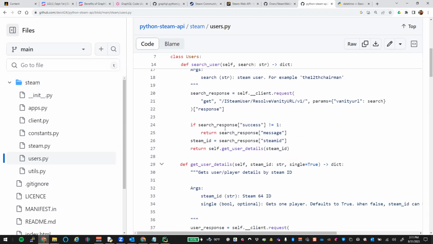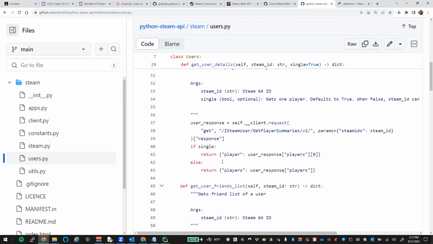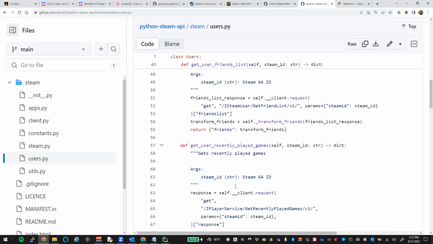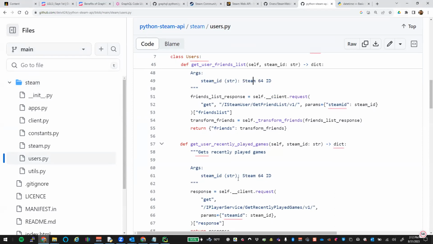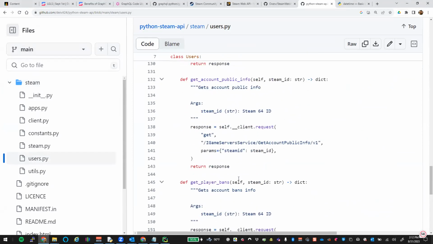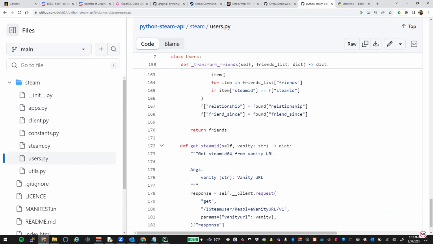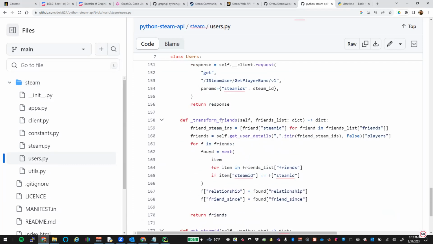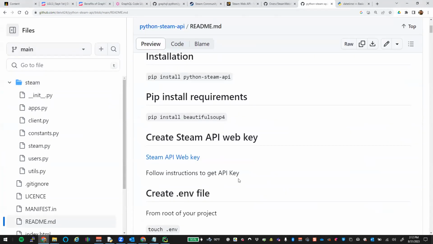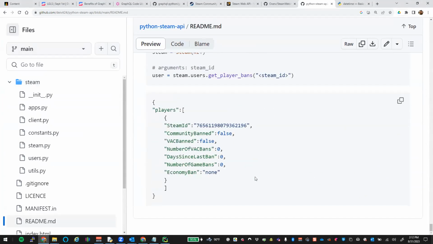So we have search for user, search user details, friends list, and notice it tells you what the argument you need to pass in. So in this case, it's wanting the Steam IDs for each one of these. So I'm sure there's a documentation page that tells you all the different options out of here. If not, you can come in and pull all that out. It's probably in the README, and that's probably each one of these that it scrolled down and gave you options of.